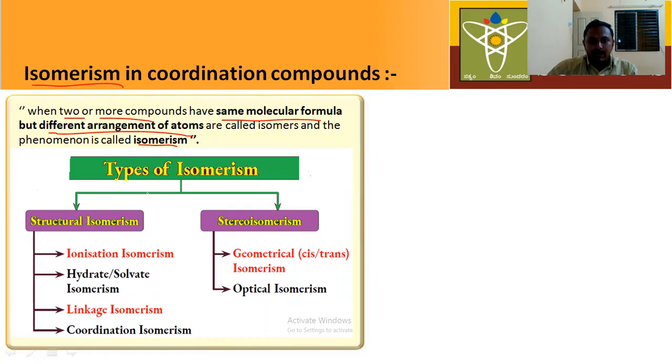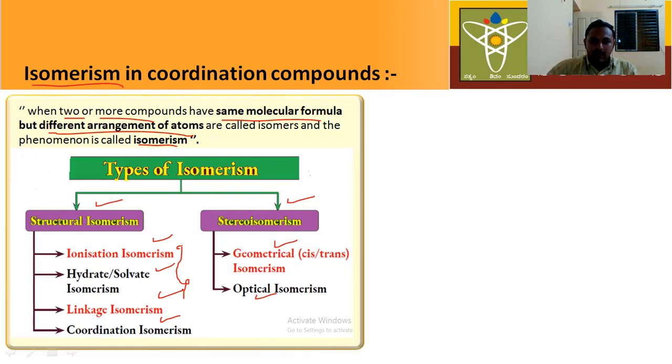In the last video we learned the classification of isomerism. Isomerism is mainly classified into two types: one is structural isomerism, the second one is stereoisomerism. Structural isomerism is further classified into 4 types: ionization isomerism, hydrate isomerism, linkage isomerism, and the fourth one is coordination isomerism. Stereoisomerism is also further classified into 2 types: one is geometrical isomerism, the other one is optical isomerism.